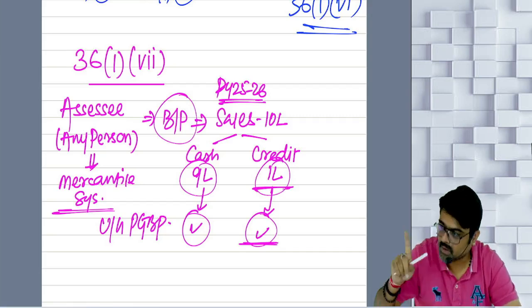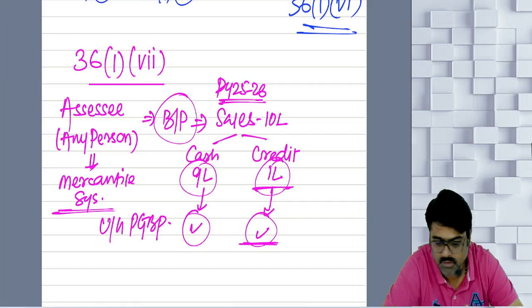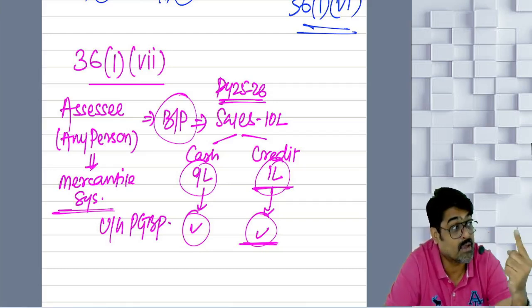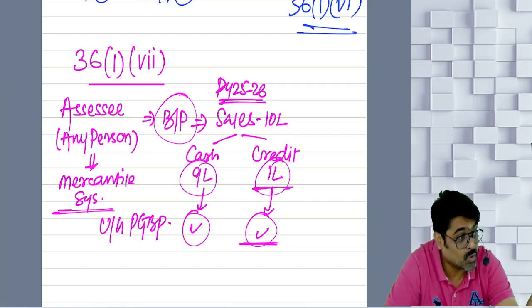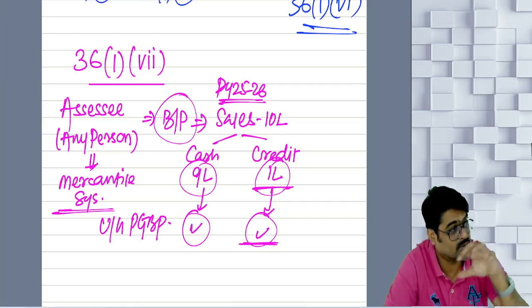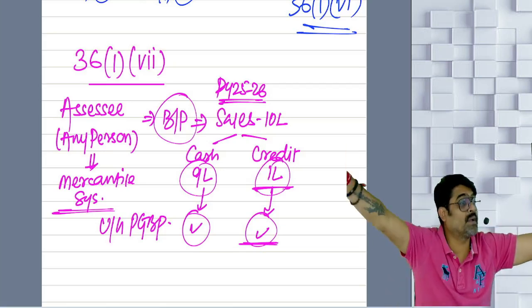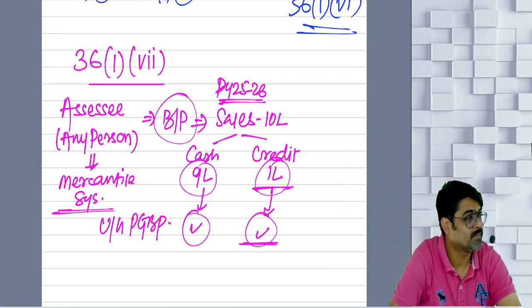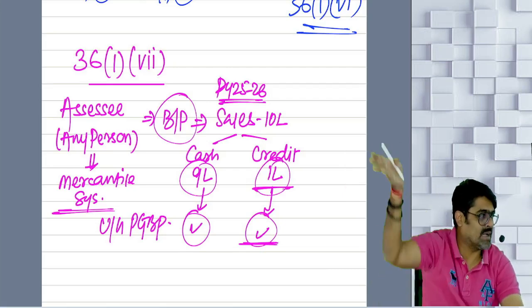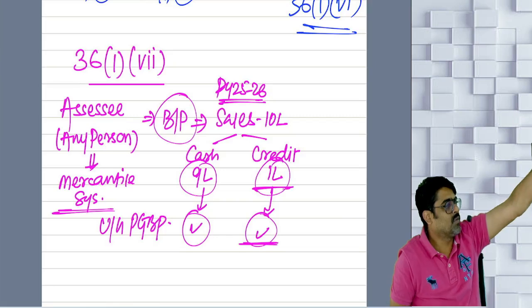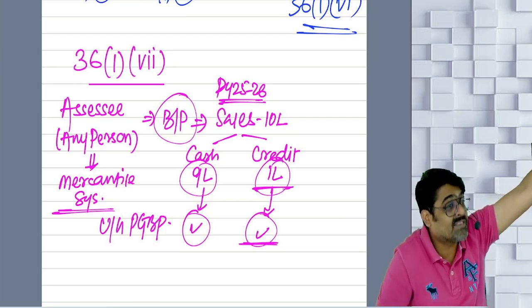Because when you record this sales in your books, what entry would you have passed? Debtor account debit to sales 1 lakh. Sales you have shown in PGBP and debtors are appearing in your balance sheet. Whatever debtors are appearing in the balance sheet was nothing but your income, which you have already shown, taxable.